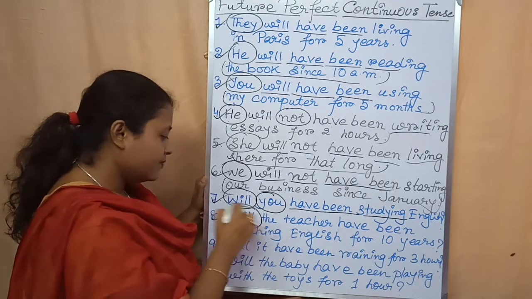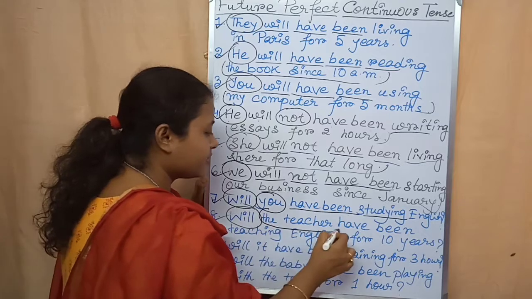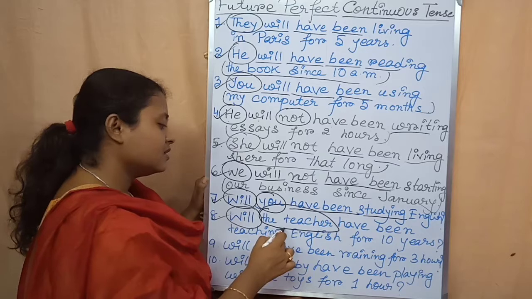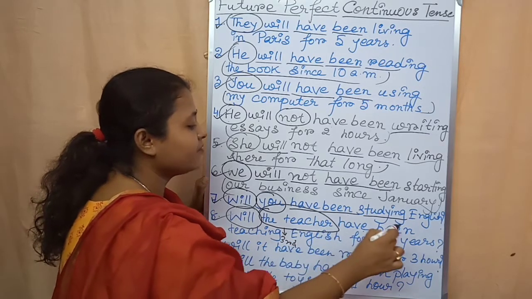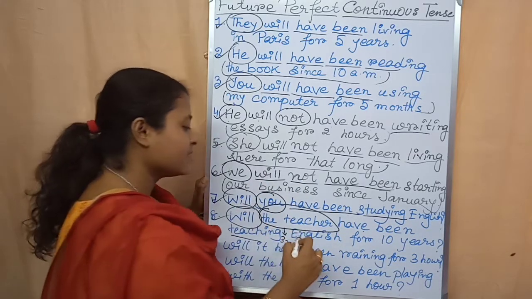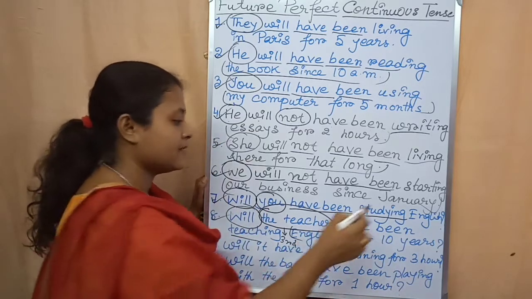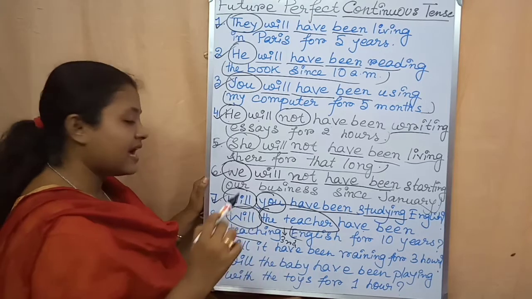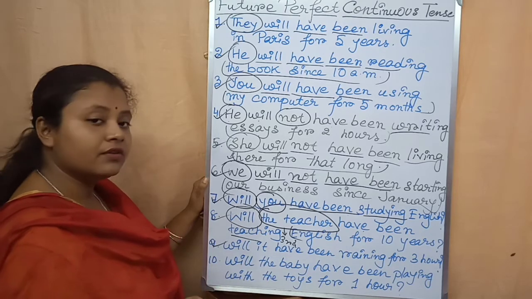So here will, it is the auxiliary verb. After that, the subject is the teacher. Okay. It is in third person. After that, have, been, then the verb plus ing, teaching, then the rest of the sentence. English for 10 years. This is the rest of the sentence or object. At the end, question mark. Now come to 9th example. Will it have been raining for 3 hours?